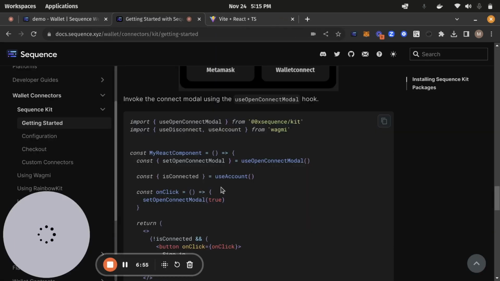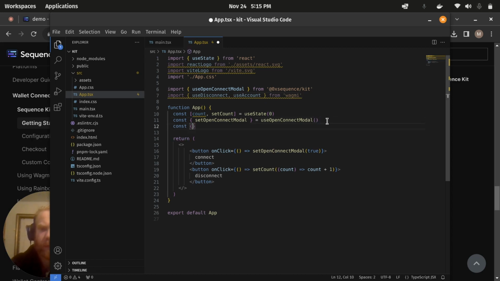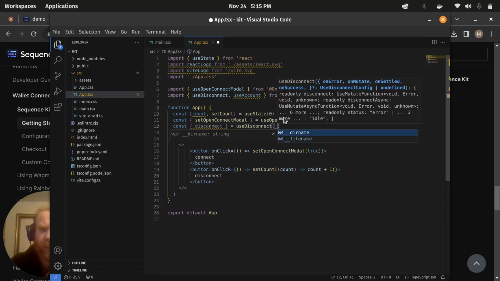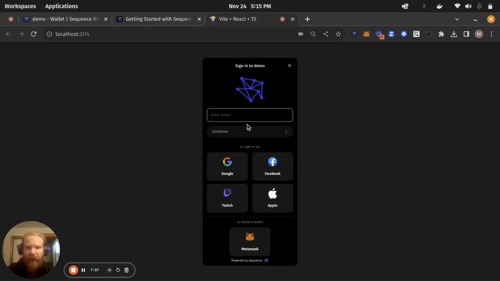So I'm going to add in the use disconnect. And then I'm going to set it here. Okay. So now I have connect and disconnect. So let's make sure I'm disconnected. Now when I connect, we see that Sequence kit is now operational, and I can log in with any method I'd like.